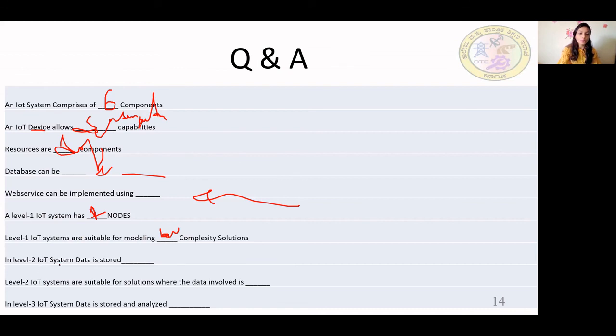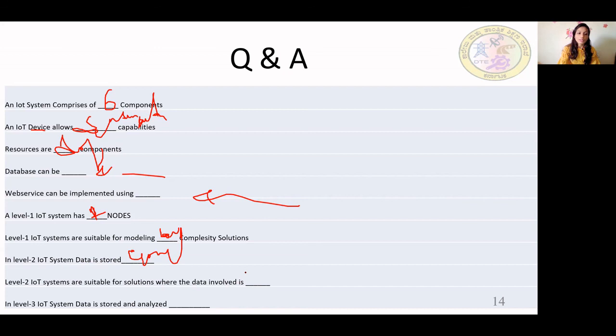In level 2 IoT system, where is data stored? Cloud or local? It is cloud. Then level 2 IoT systems are suitable for solutions where the data involved is more or less?